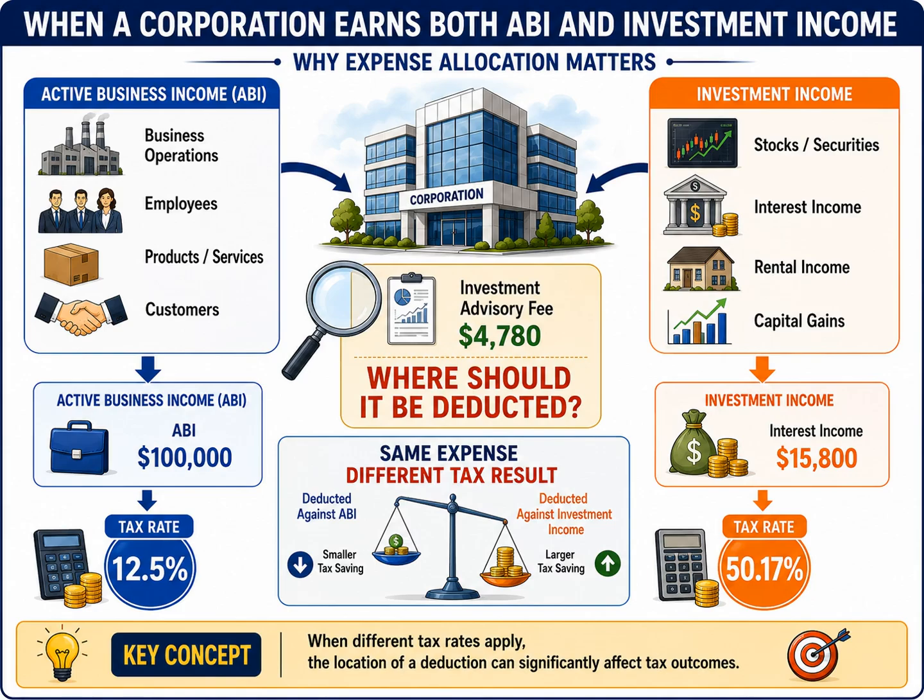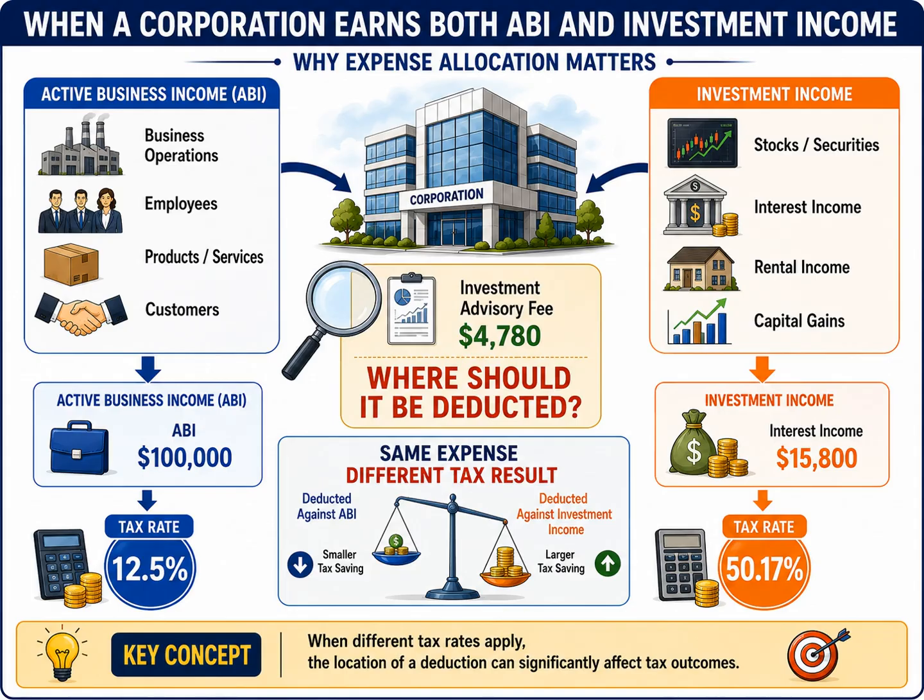The key issue is that these two types of income are frequently taxed at very different rates. In this example, active business income is taxed at a much lower rate of approximately 12.5%, while investment income is taxed at a much higher rate of approximately 50.17%. Now look at the question in the center of the slide. The corporation has incurred an investment advisory fee of $4,780. The important question is, where should that expense be deducted?